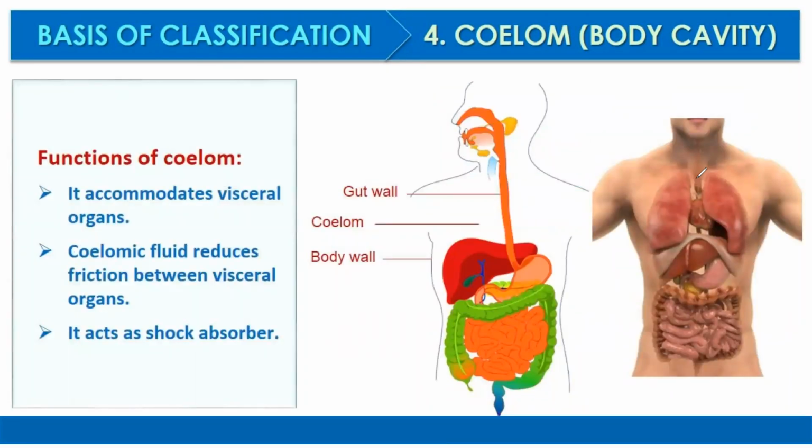What is the function of coelom? It accommodates visceral organs. We have the chest cavity, the abdominal cavity, and the cephalic cavity in the head, and these cavities accommodate organs like lungs, heart, intestine, stomach, and liver. Coelomic fluid reduces the friction between these visceral organs, and it also acts as a shock absorber.